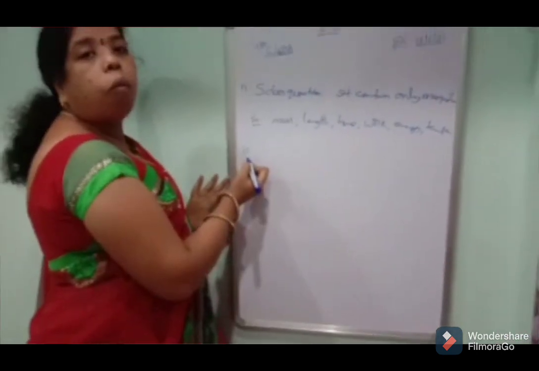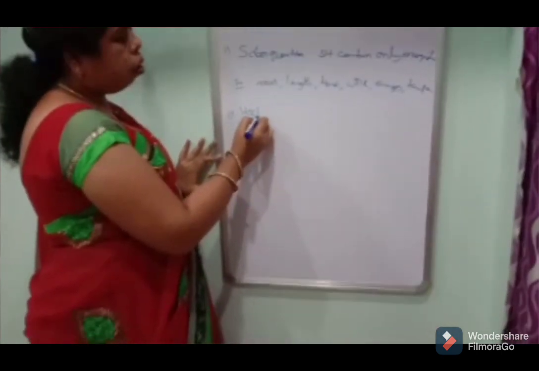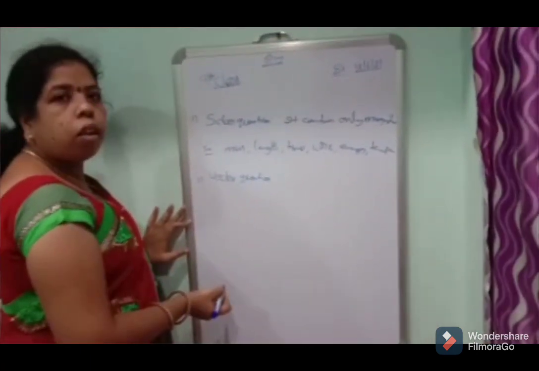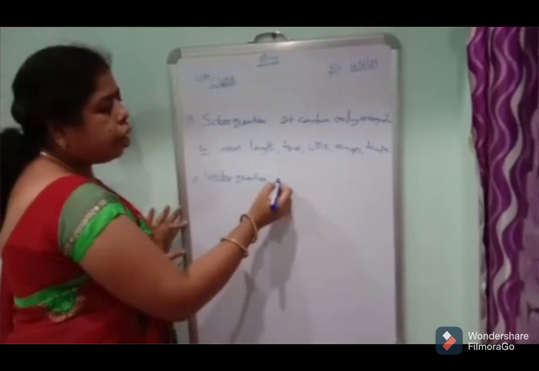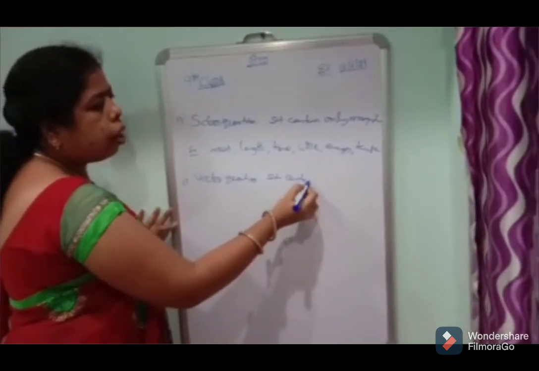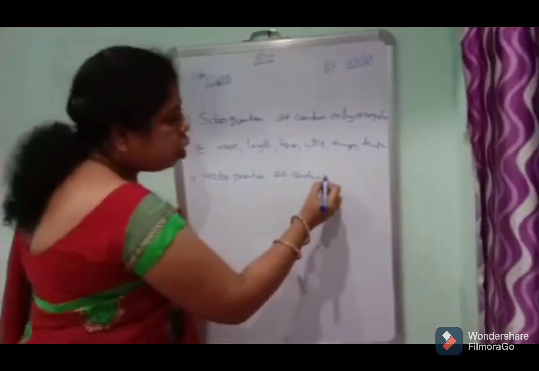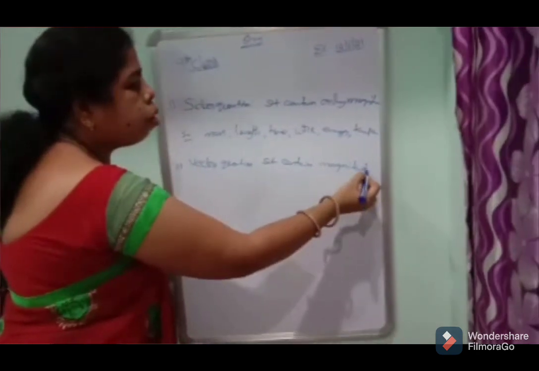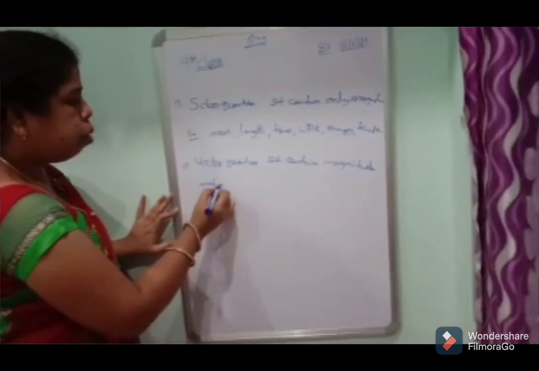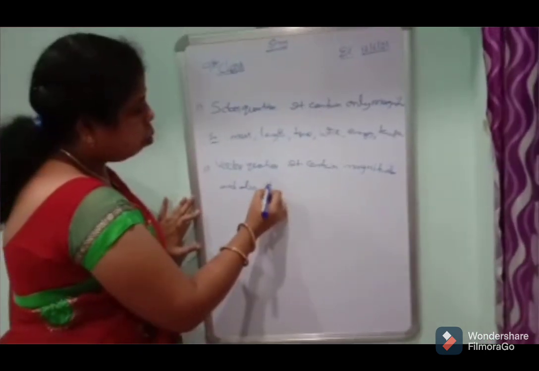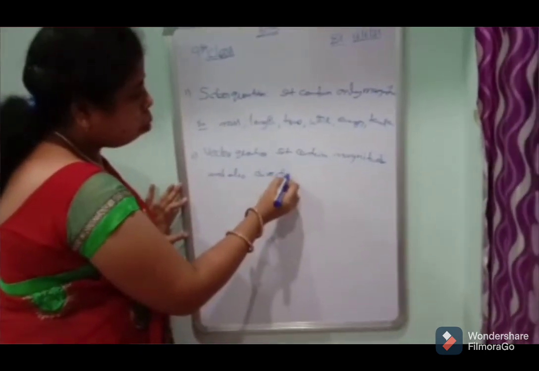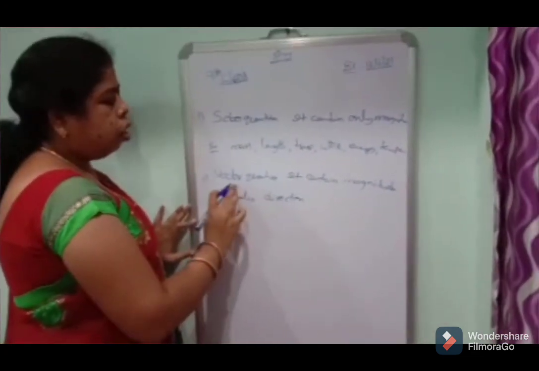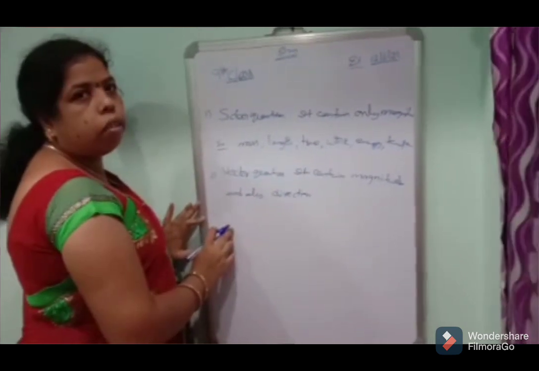Next, what is vector quantity? Vector quantity means it contains magnitude and also direction. That is called vector quantity.